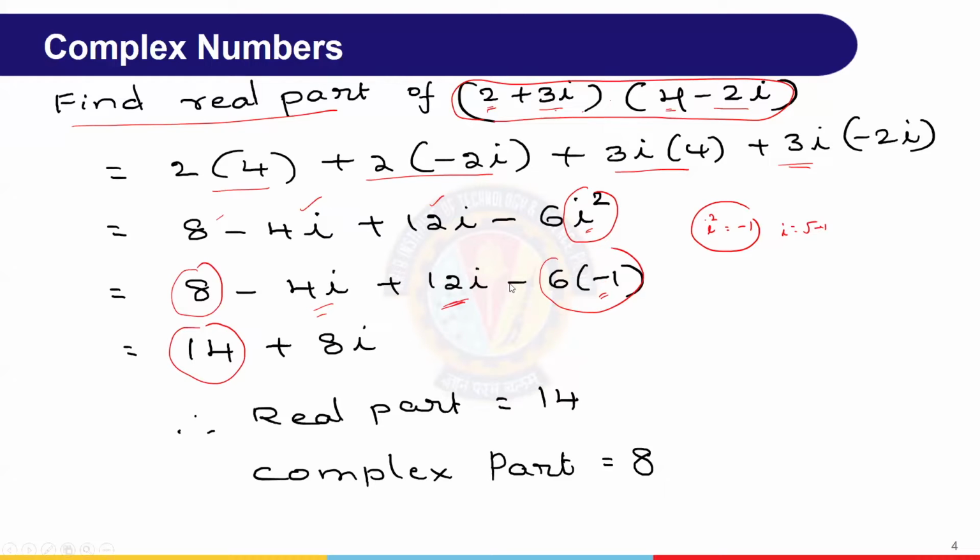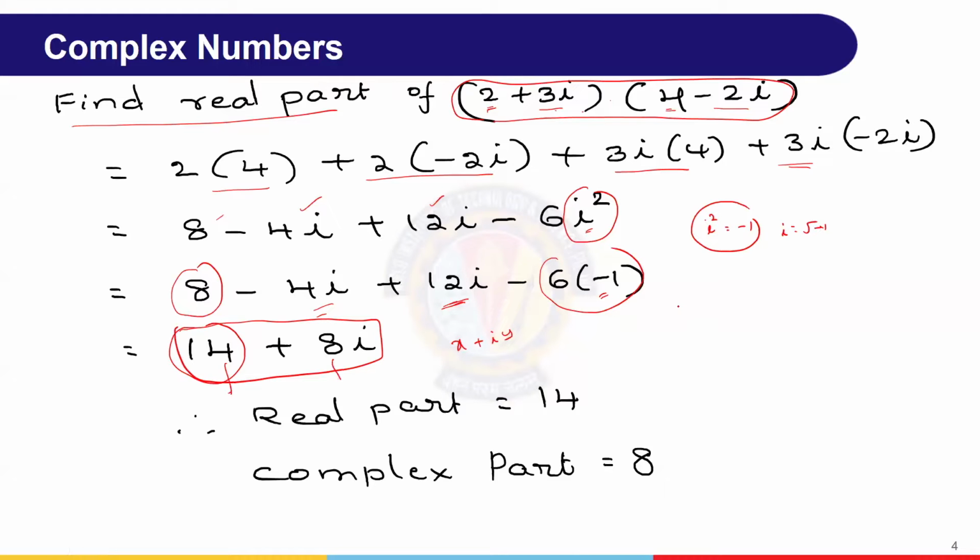Whatever expression they give, we use a simple multiplication or addition, whatever is given. Then we'll try to put it in the format x plus iy, where x equal to 14, y equal to 8. That is, real part equal to 14, imaginary part equal to 8.